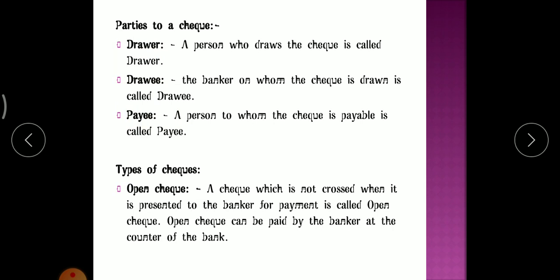The drawee is the bank on whom the check is drawn. The banker on whom the check is drawn. See, Mr. Ajay is giving a check of SBI, so SBI is the drawee. Clear? Who is the drawer, who is the drawee, and who is the payee.